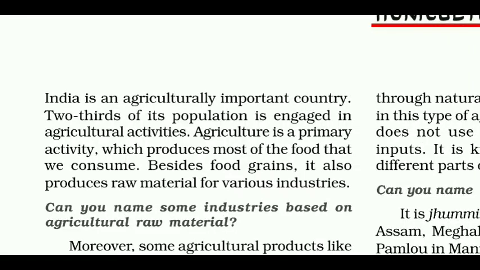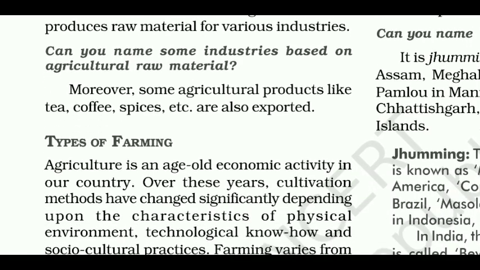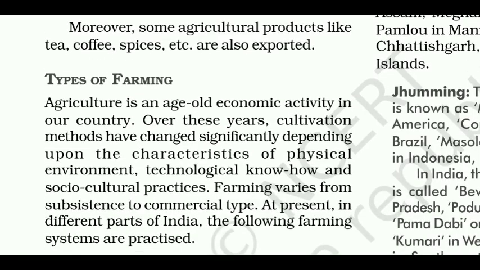India is an agriculturally important country. Two-thirds of its population is engaged in agricultural activities. Agriculture is a primary activity which produces most of the food that we consume. Besides food grains, it also produces raw material for various industries. Moreover, some agricultural products like tea, coffee, spices, etc. are also exported.